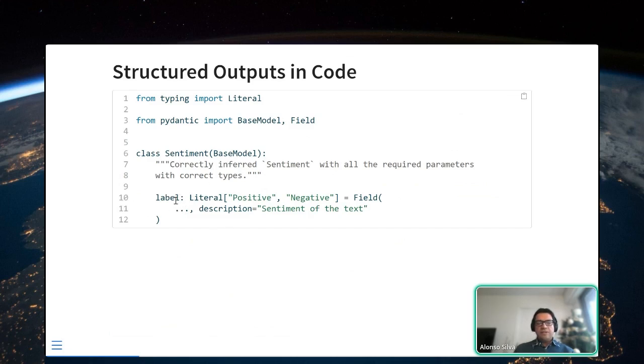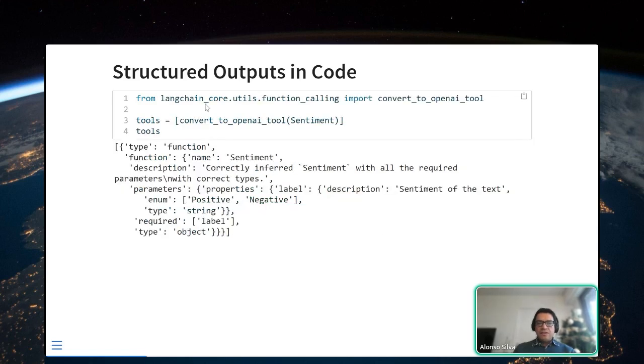And the label, this argument label, can be either positive or negative. And what this argument requires is the sentiment of the text. Actually, you can build this function out from a Pydantic class. This will be a function that the LLM will see. So in reality, this is the string that the LLM will see.